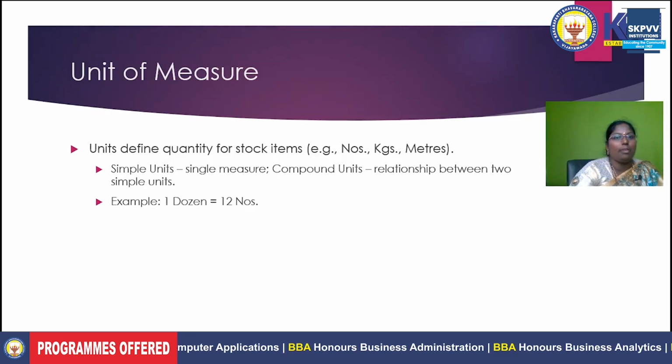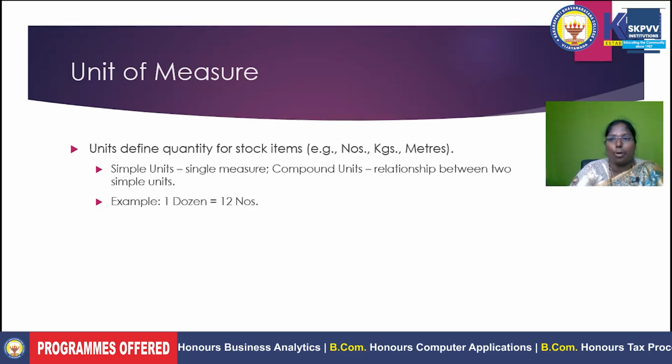What is the meaning of units of measure? For example, for mobiles, the measuring way is packets or numbers. If I have liquid items, the measuring value is liters. If we have groceries, the measuring value is kgs.